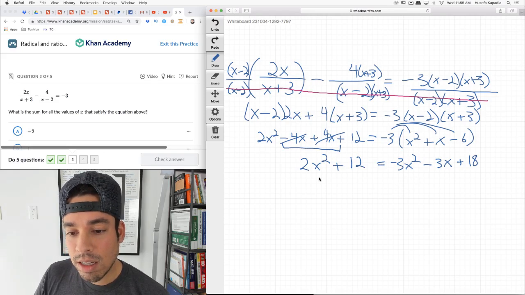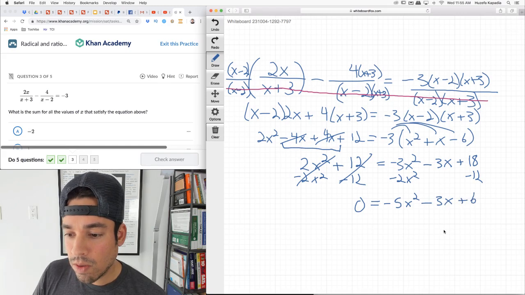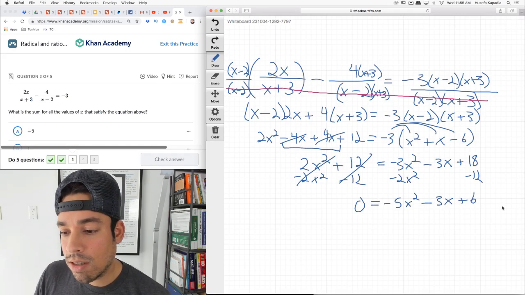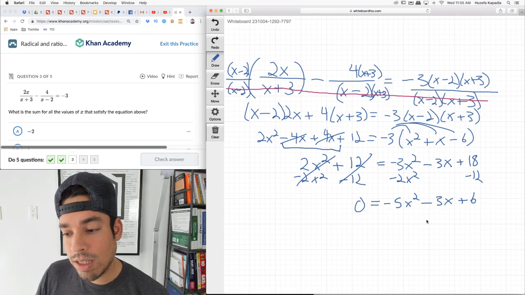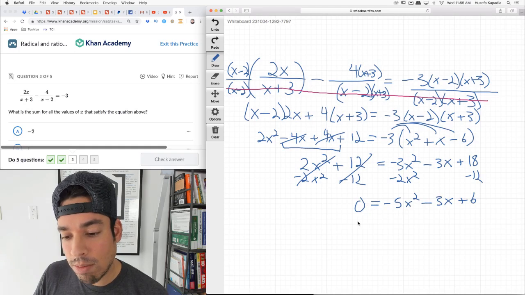Okay, now let's consolidate. Let's bring these guys to the other side. -2x squared, -2x squared. And let's bring this guy over here, -12, -12. And then I got 0 equals -5x squared minus 3x plus 6. And now we got to factor. This is not factorable in a nice way. I mean, this is going to be kind of a pain. First, I'm going to multiply everything by -1. I don't like that first term being negative. The nice thing is we can get rid of that by multiplying everything by -1 and just flipping the signs. It's allowed.